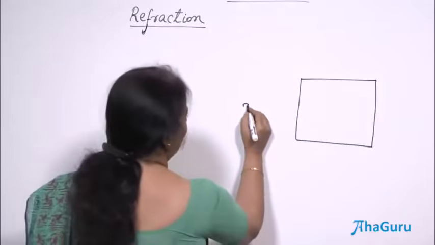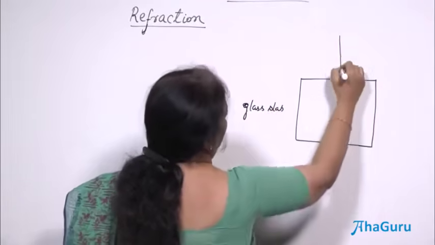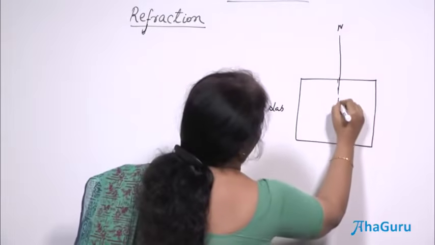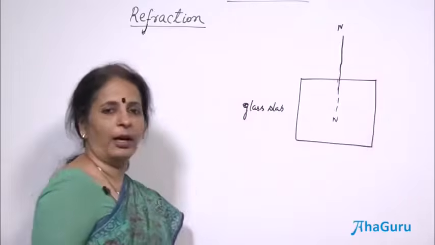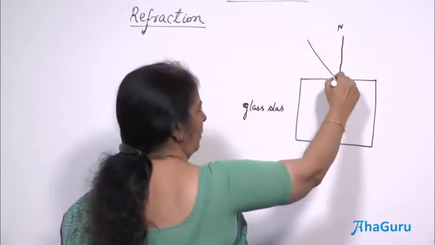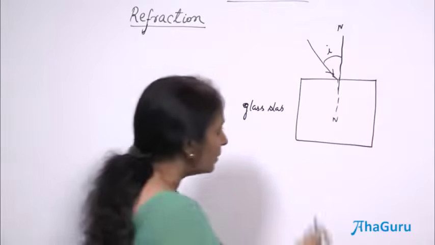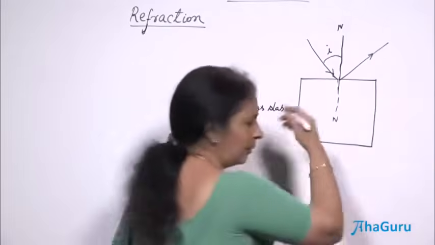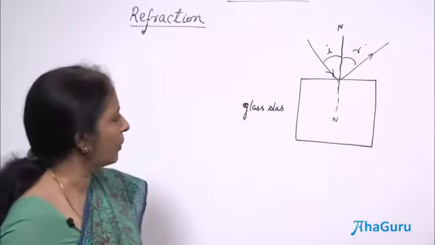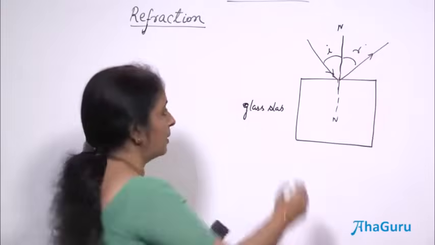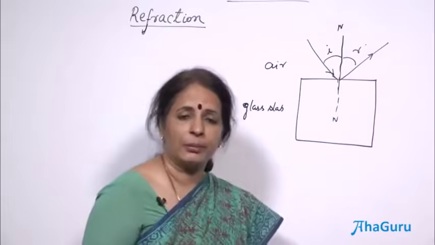So, let us take this as a glass slab. You have a normal here, maybe I can extend it a little, I hope it is a straight line. Now you have a ray of light falling on this point at the normal. We know very well this is the angle of incidence. Naturally, some of the light ray will be reflected with the rule that i is equal to r, the angle of reflection. Since this is a glass slab and this is air, some of the light rays will also pass through the glass slab because it is transparent in nature.